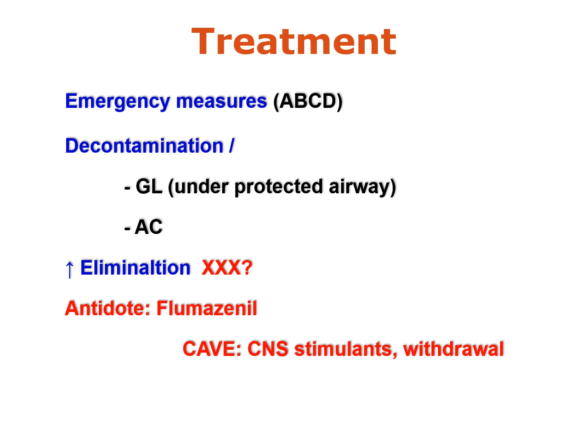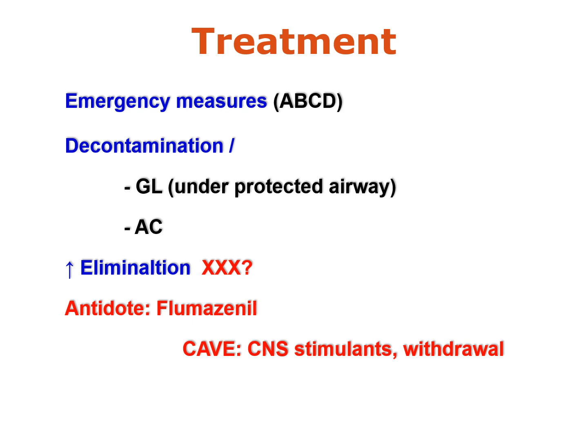Again, decontamination means removal of the unabsorbed poison from the site of exposure, and the site of exposure in our case here is the stomach. So we have two methods for decontamination of the stomach. We can perform gastric lavage and we can give activated charcoal. Performing gastric lavage should be done under protected airway to prevent aspiration, pneumonia, and respiratory failure. Activated charcoal can be given to absorb the benzodiazepine inside the stomach and prevent its absorption into blood.